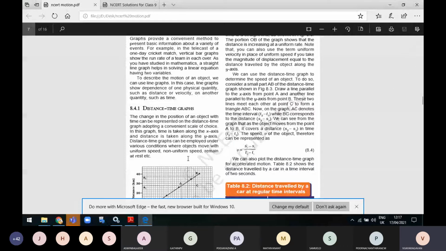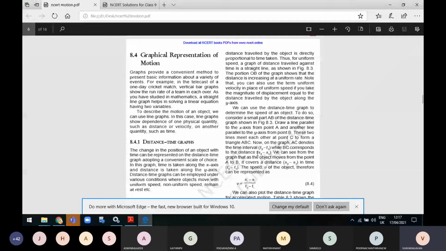So the distance traveled by the object is directly proportional to the time taken. If time increases, distance also increases. If time decreases, distance also decreases. That is the meaning of directly proportional. For uniform speed, a graph of distance traveled against time is a straight line.